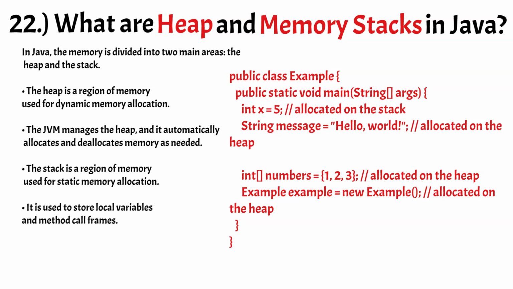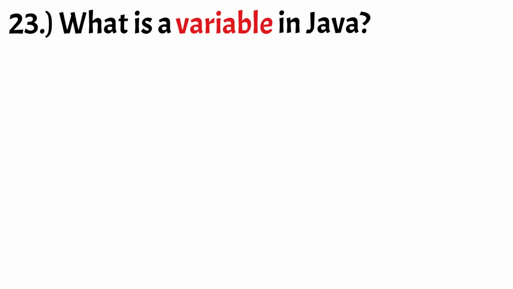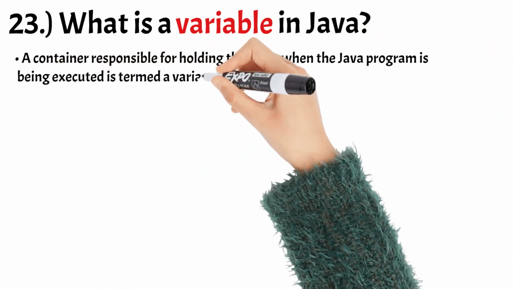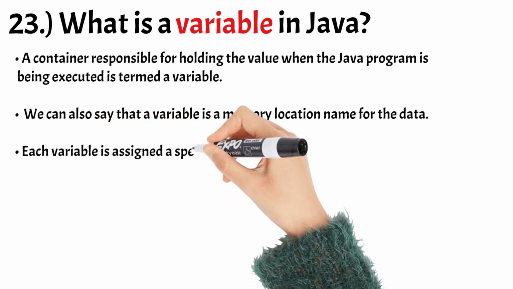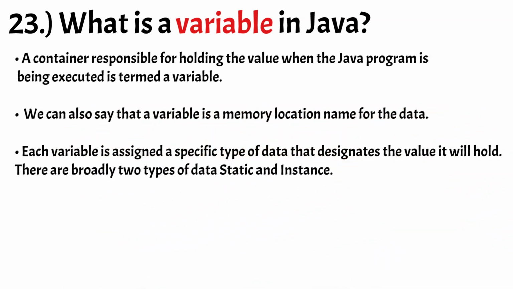Number 23. What is a variable in Java? A container responsible for holding the value when the Java program is being executed is termed a variable. We can also say that a variable is a memory location name for the data. Each variable is assigned a specific type of data that designates the value it will hold. There are broadly two types of data: static and instance.